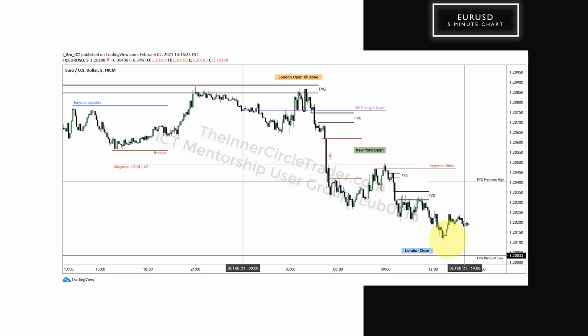But I think we might get it up into this fair value gap here. It might want to touch the top end of that fair value gap, premium high, again. If it does, that might allow for another opportunity to sell off and clear this low, or whatever low forms that doesn't touch the fair value gap discount low. So again, what I gave you for the daily chart on Euro, the lower fair value gap on that chart, that's these levels here, this and this. Okay, all I'm doing is allowing it to show graphically how it digs into that higher time frame PD array. All right, let's go over to cable.